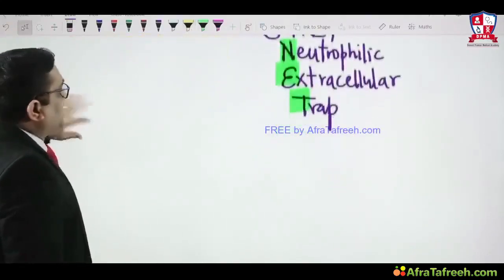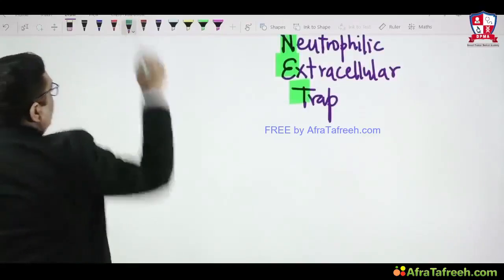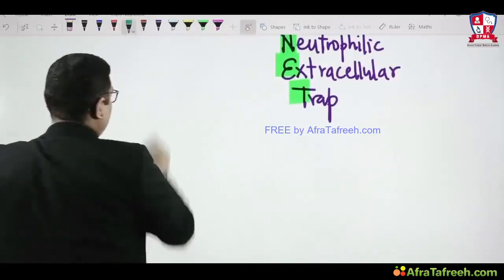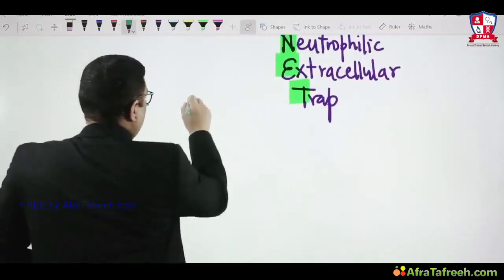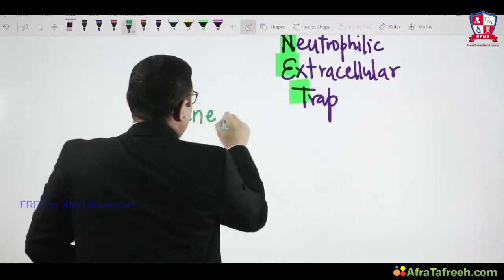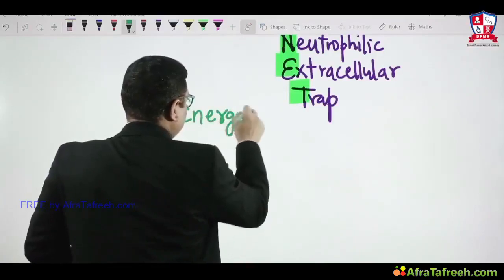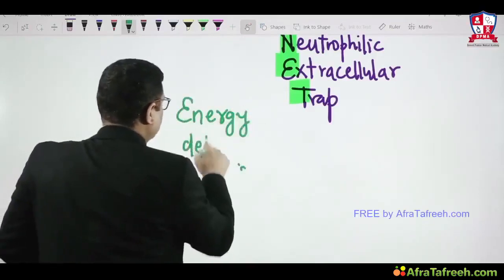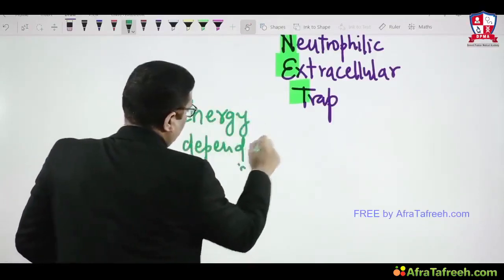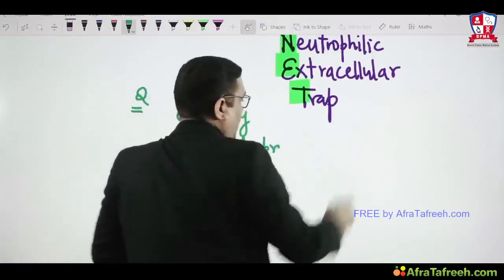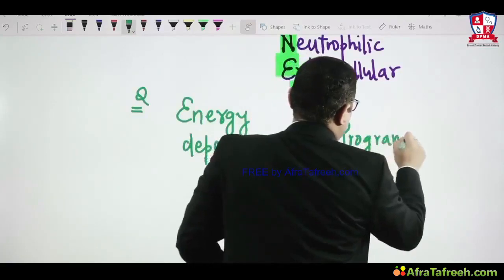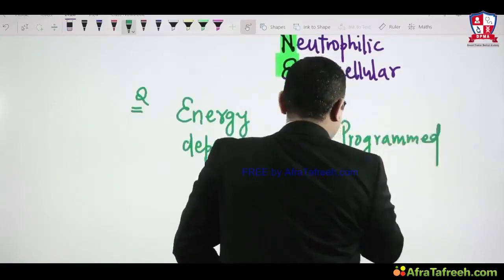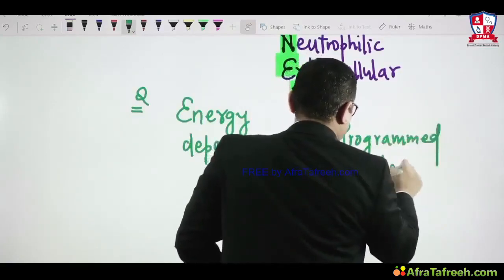Why I wanted to emphasize this point is because in the All India exam there was a question regarding apoptosis: which of the following is a true statement? Whether you would like to call it an energy dependent process, or would you like to call it a programmed cell death, as we have just discussed.